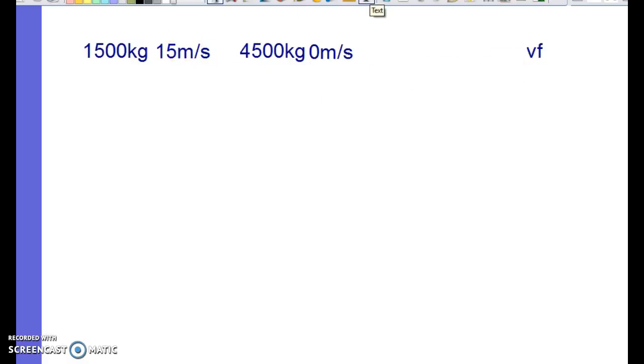To do this problem, we need to use some equations. And you can see here the equation that we have, where our two masses have their own individual momentum, so this would be the car, this would be the truck, they run into each other and both travel together. So V final of both added up together.